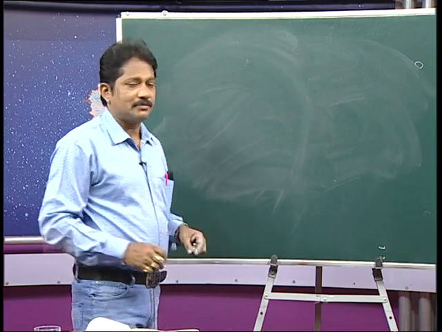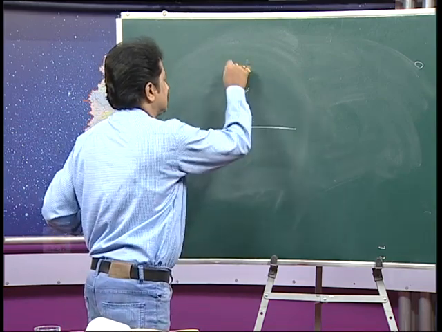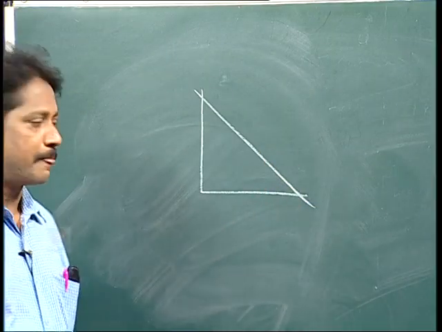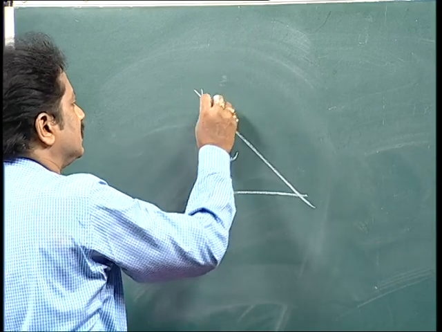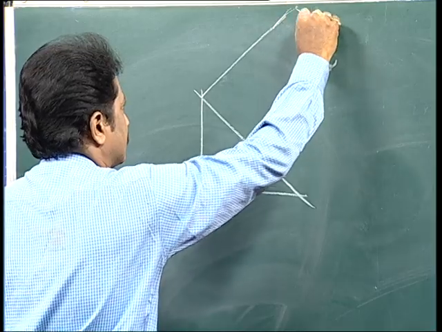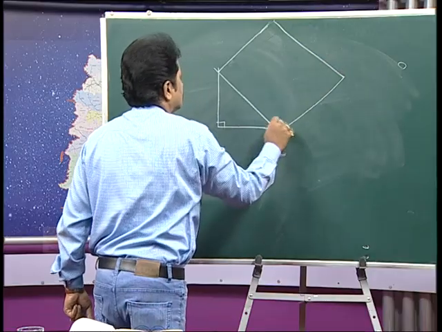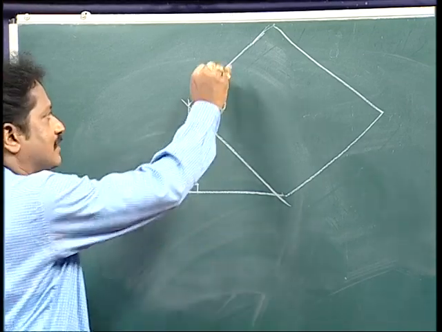I will show how to prove this Pythagoras theorem in a different way. Here, draw a right angle triangle. Clear? Okay, and construct a square on the hypotenuse, means this is a square.